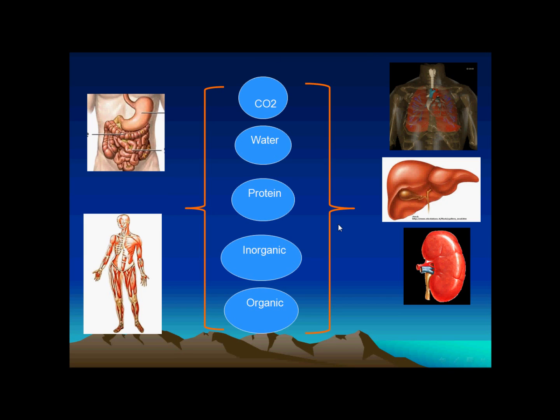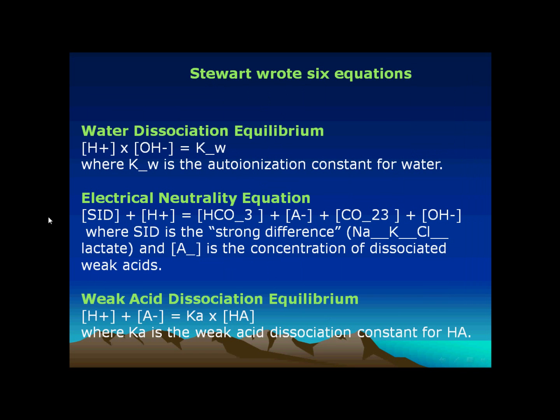All of them are very important to keep the milieu, the charges, the osmolality, and the volume of this compartment nearly constant. So if something goes wrong with the lung, the liver, the kidney, the gastrointestinal tract, or the musculoskeletal system, for sure this will cause changes in the volume, osmolality, or charges, and this is what we are going to discuss through these lectures.